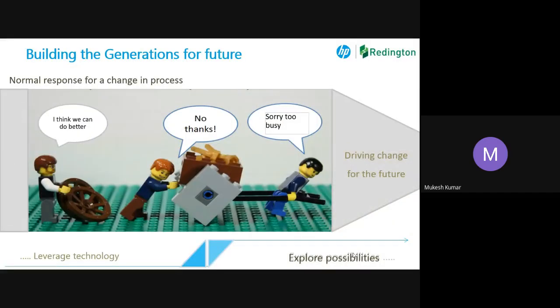Normally, in conventional production in companies, what is the concept? It becomes very difficult if people are not ready to accept and adapt to change, unless it is available ready-made, right? So the normal response to a change in process: a student or institute or somebody who has a solution in mind offers, "I think I can do it better."